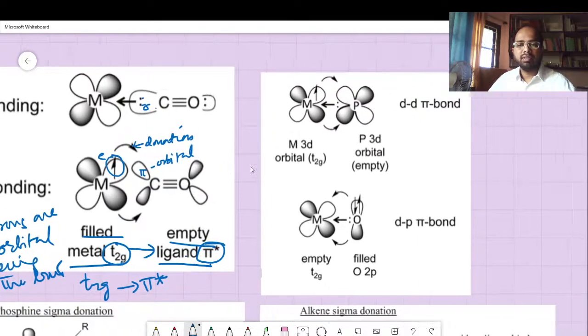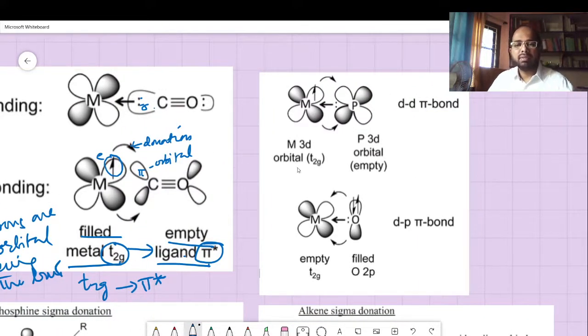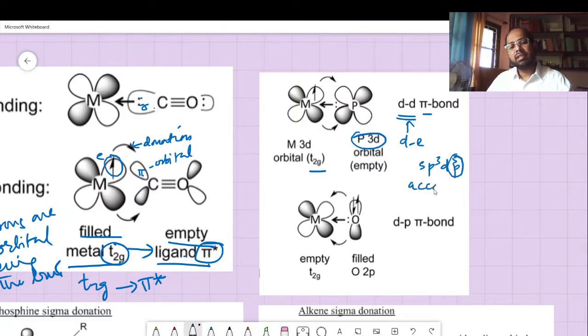That is given out here, for example from the metal 3d orbital of t2g into some P 3d orbital. So this is a kind of dd pi bond, where the d electrons go into the P 3d orbital, which is already empty. So you have sp3d, and then some p of another level. This level is slightly accommodated there. In fact, you can call them a non-bond. And why do we involve this?